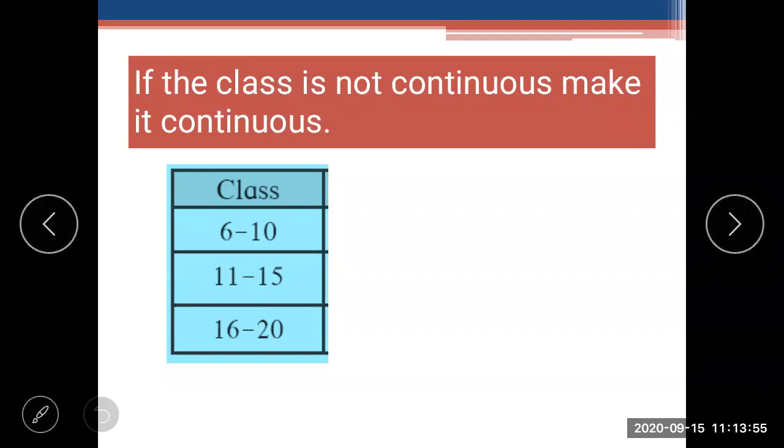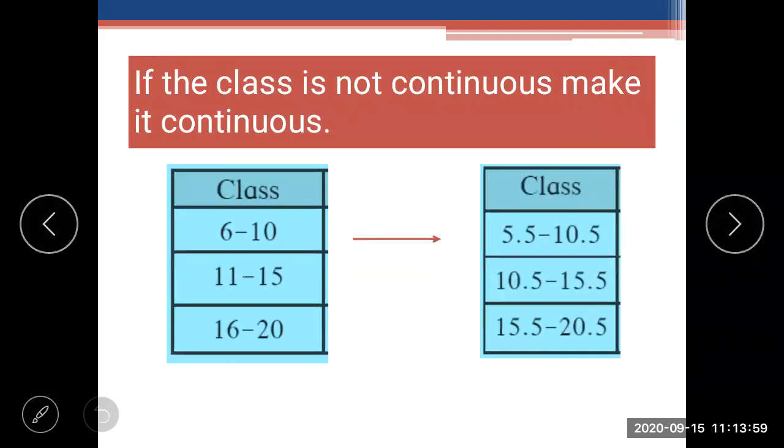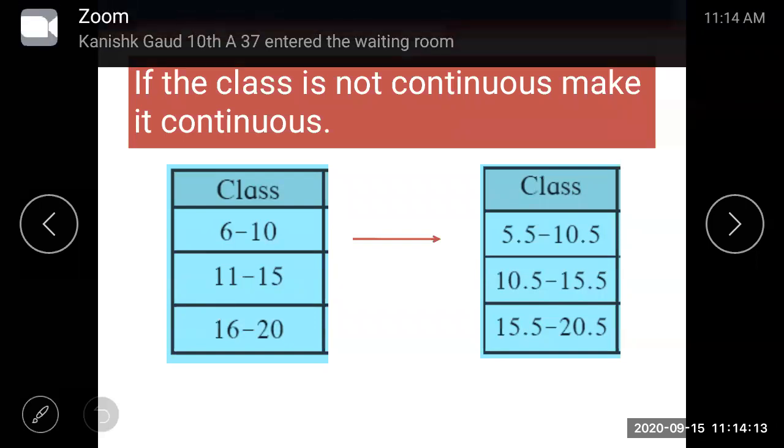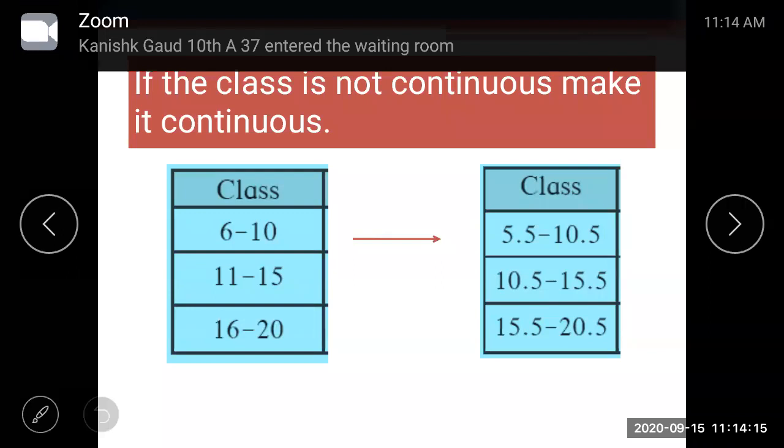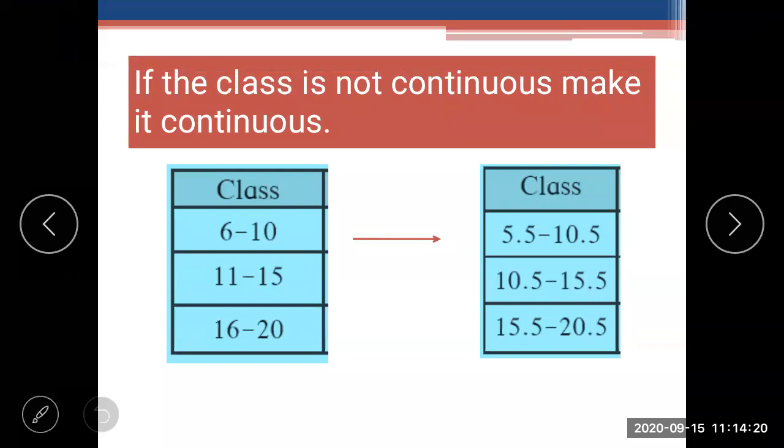So I think everyone has written. For the class, 6 minus 0.5 gives 5.5, and 10 plus 0.5 gives 10.5. Then 10.5 is repeated, then 15.5, and 15.5 is repeated, and then 20.5.